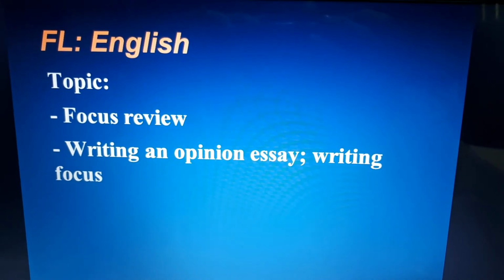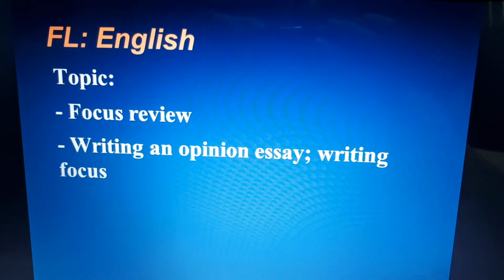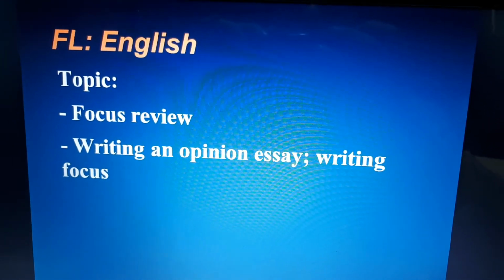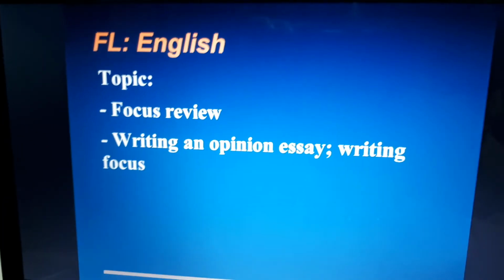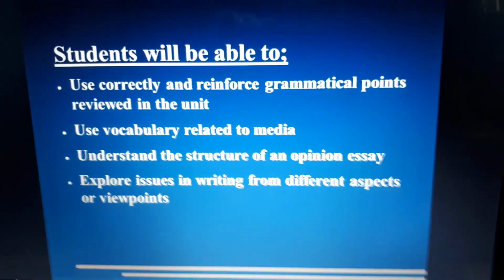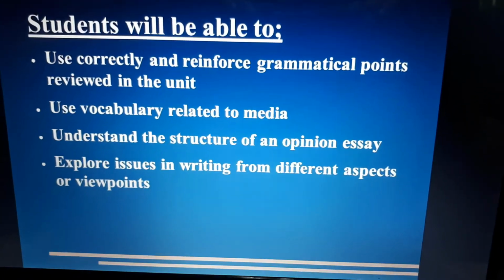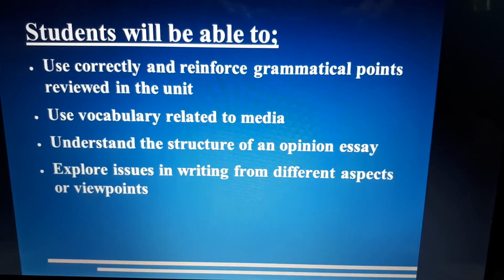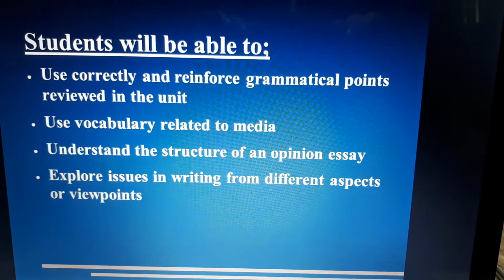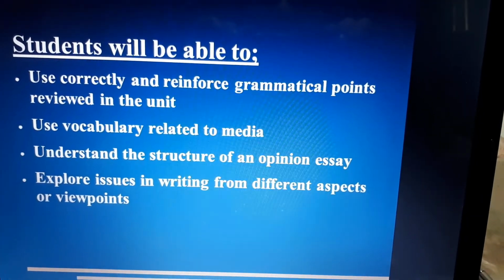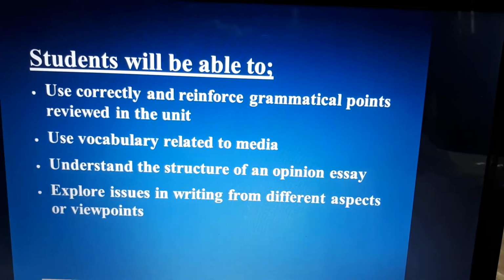Hello, everybody. In our foreign languages English class today, we are going to discuss two topics: focus review of Unit 7 and writing an opinion essay and writing focus. During these hours, students will be able to use correctly and reinforce grammatical points reviewed in the unit, use vocabulary related to media, understand the structure of an opinion essay, and explore issues in writing from different aspects or viewpoints.